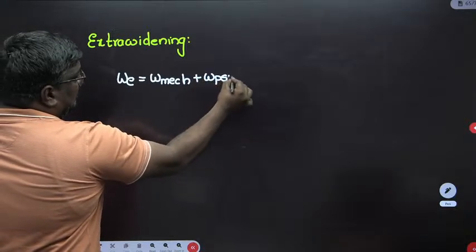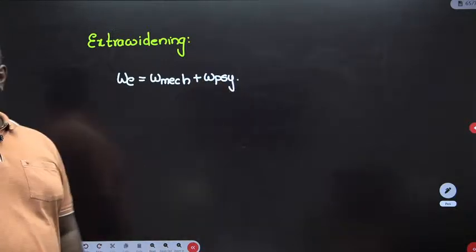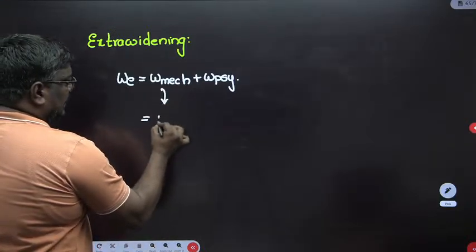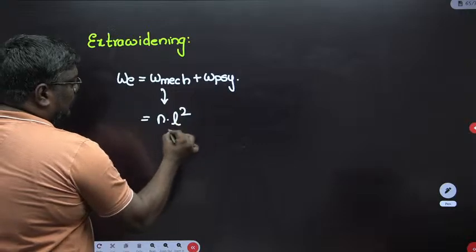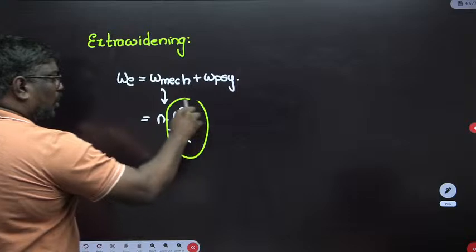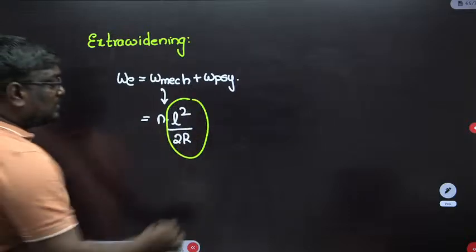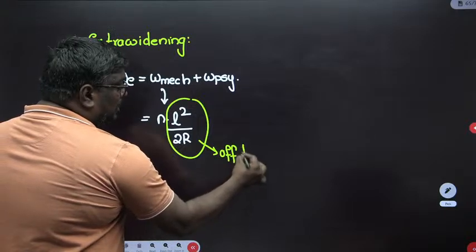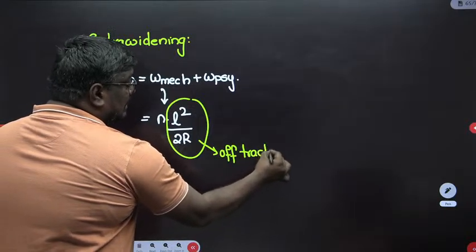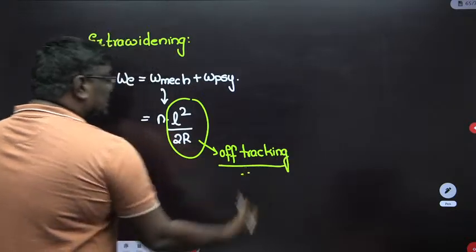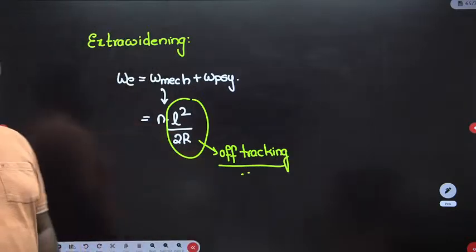Here, mechanical widening is taken as n L square by 2R. This L square by 2R we call off tracking. If anyone asks what off tracking is, it is the deviation of the front and rear wheels.